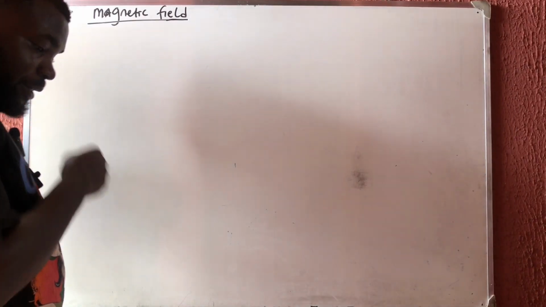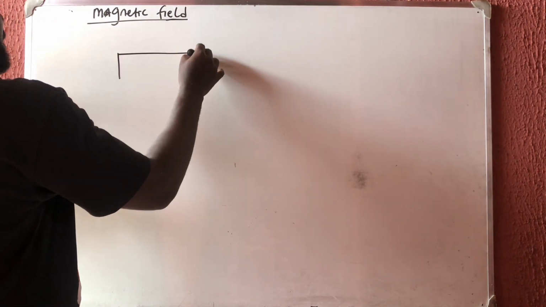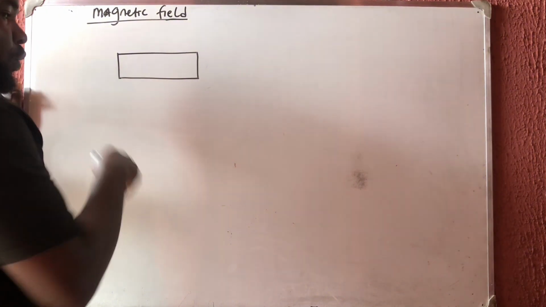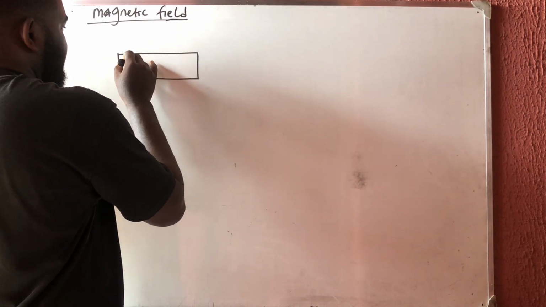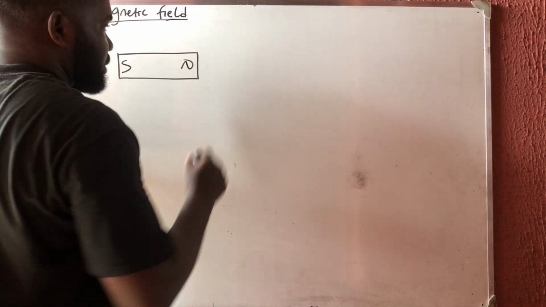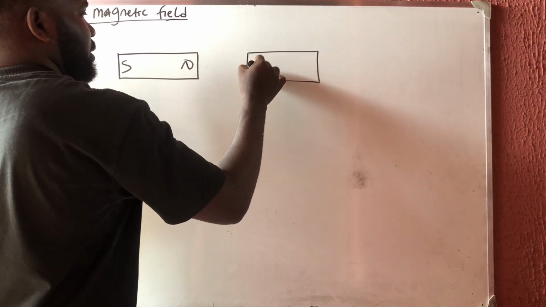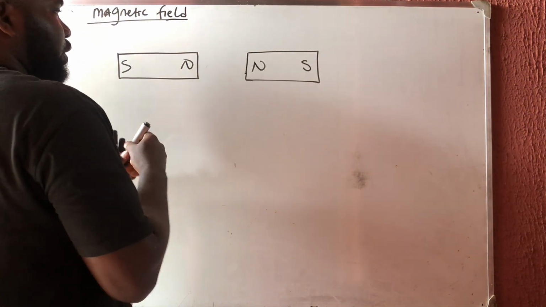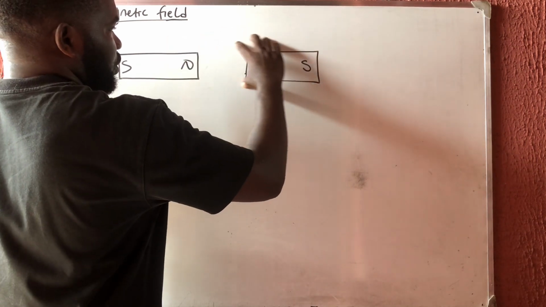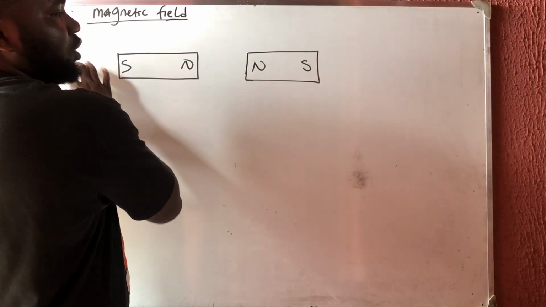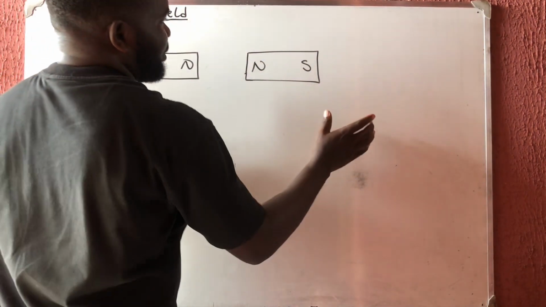All right, magnetic field. Let's consider two magnets. If you bring two magnets like this, when we were very small, we used to play with two magnets. I have one with a south and a north pole, and you bring another one that has a north and a south pole. Now, if you try to bring this north pole close to this one, it will be running away. It will be repelling it. We used to play with that thing. You'll be going around, it will be running, you'll be pursuing it.